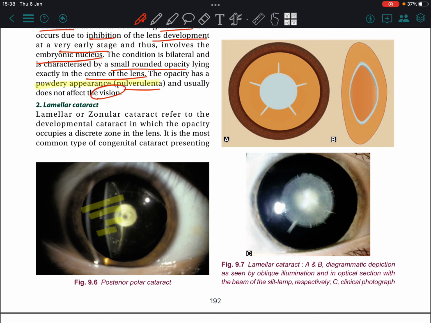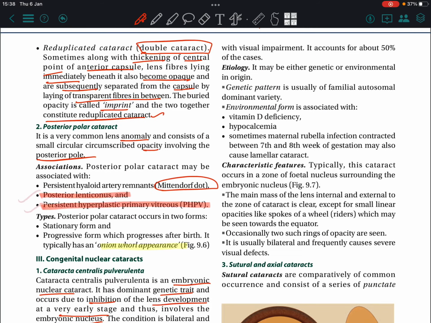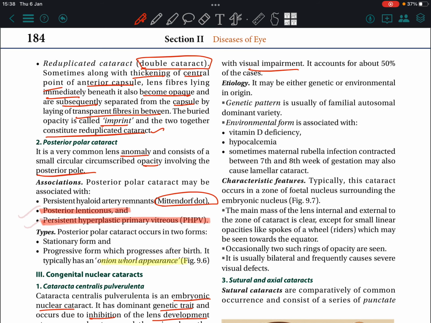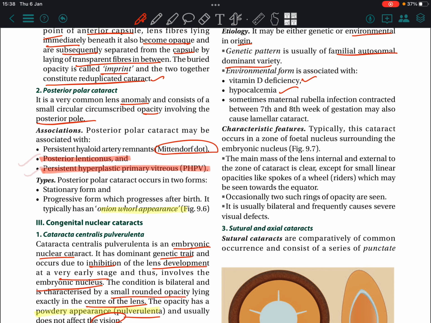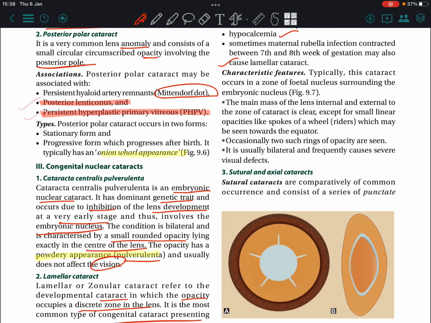Lamellar cataract. Lamellar or zonular cataract refers to a developmental cataract in which the opacity occupies a discrete zone in the lens. It is the most common type of congenital cataract presenting with visual impairment. It accounts for 50% of the cases. It may be of either genetic or environmental origin. Genetic is usually the familial autosomal dominant variety. Environmental causes include vitamin D deficiency and hypocalcemia. Sometimes maternal rubella infection contracted between the 7th and 8th week of gestation may also cause lamellar cataract.